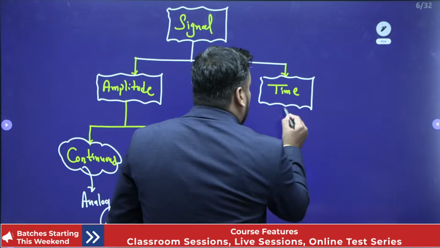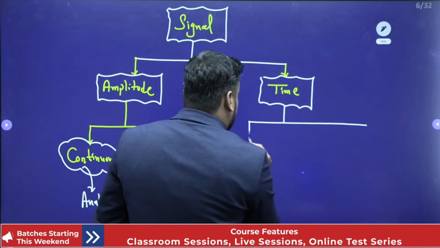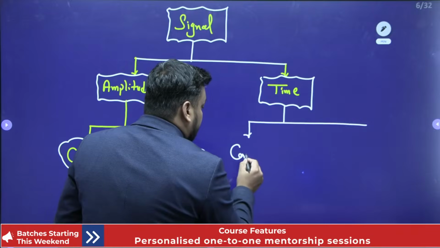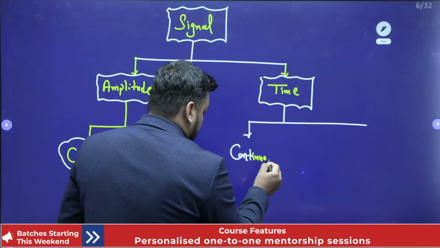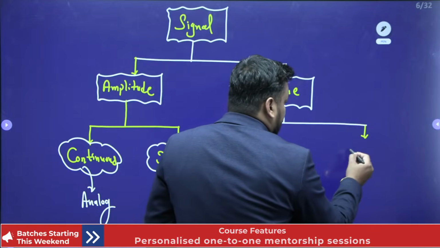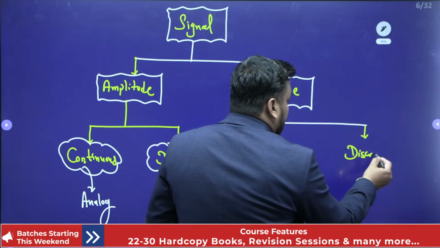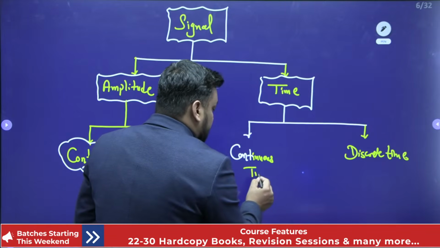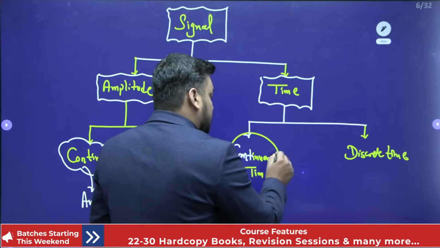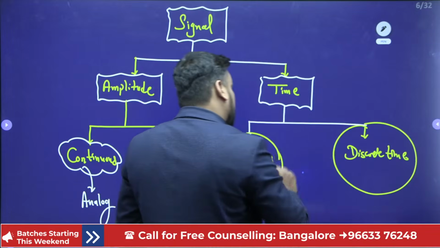The time axis is again classified into two types: continuous time and discrete time. This is all about our syllabus, the two types of signals that we study.